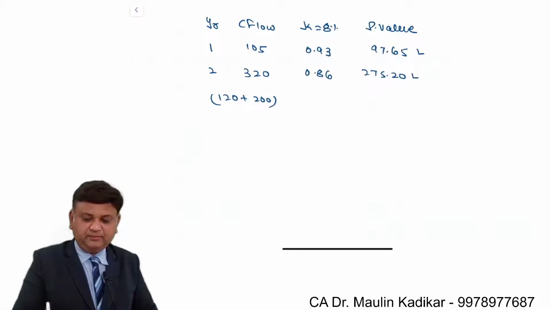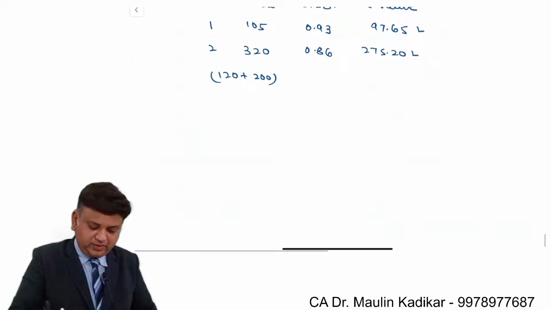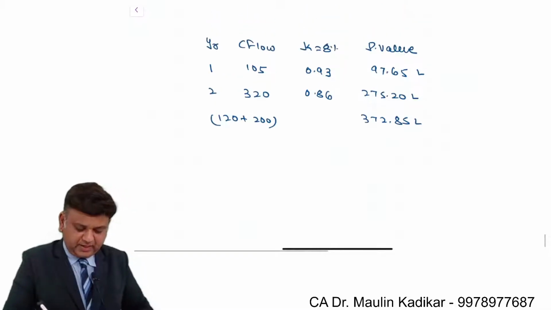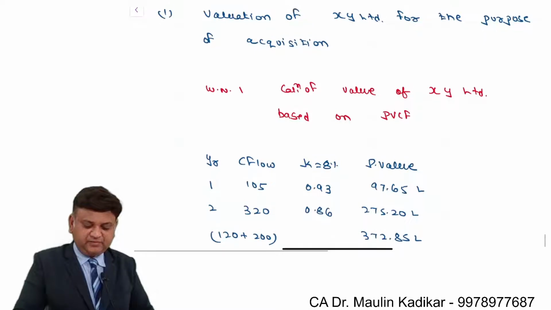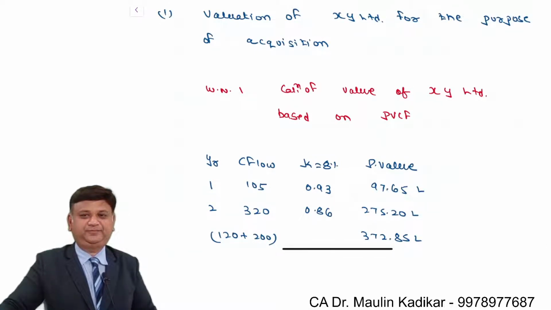Total of both of them is 372.85 lakhs. This is the value of the target company based on the present value of the future cash flow.